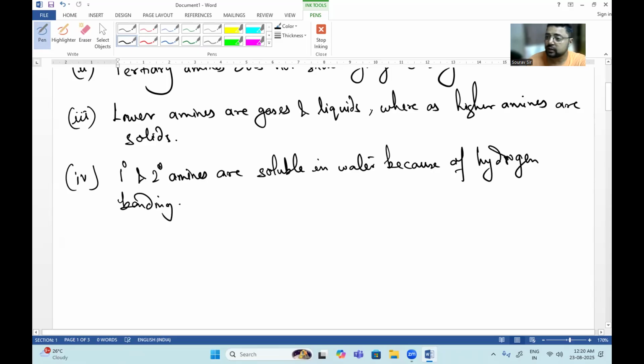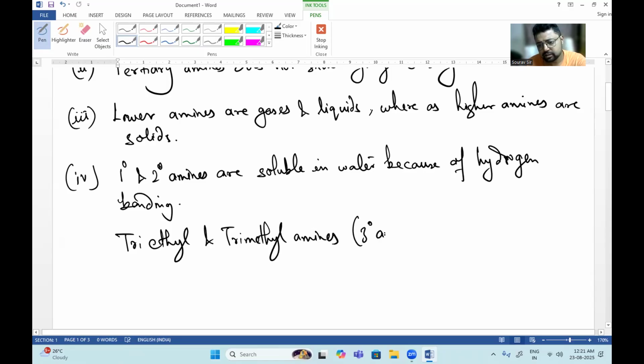Even 3 degree amines, if they have a small alkyl chain like triethylamine or trimethylamine, are also soluble in water.